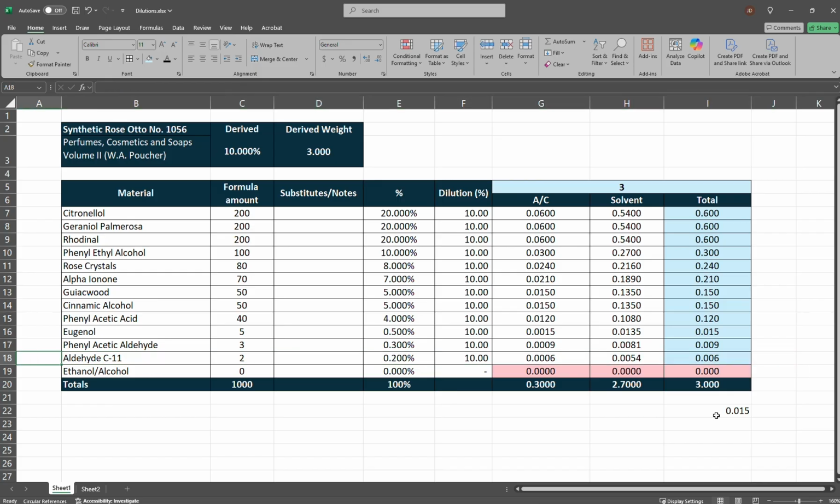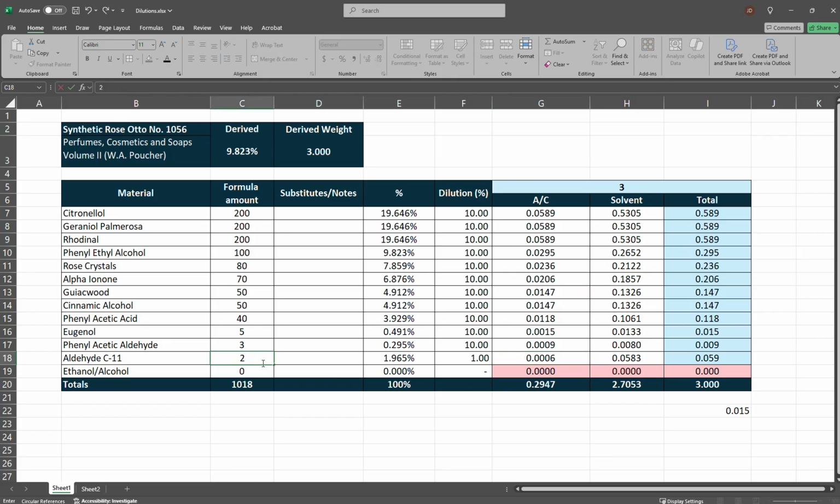So what we're going to have to do is dilute this material. So let me show you here. Instead of a 10% dilution, we're going to use a 1% dilution, right? And so we divided that by 10, and we're going to multiply the formula amount by 10 to offset it. So it's 20 instead. What we wanted was 0.006 of the aroma chemical, and that's what we have, right?